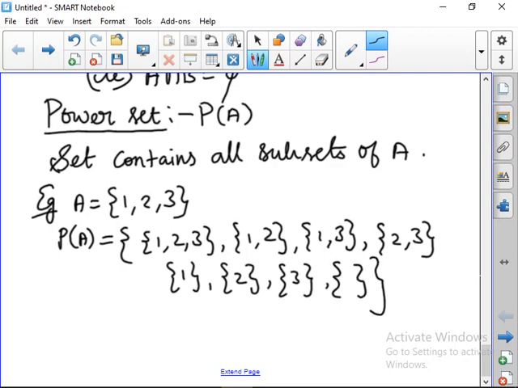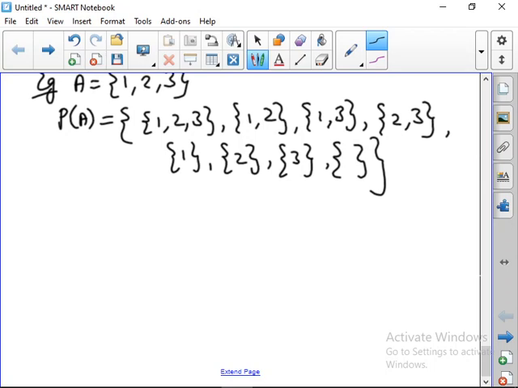So a set which contains all the subsets of A, it is said to be the power set of A. So எல்லா subsets ஐயும் சேர்த்து கொண்டு வந்து போட்டோம்னா அதுக்கு பேரு தான் என்னது? Power set of A. N of P of A. What is the formula for N of P of A?